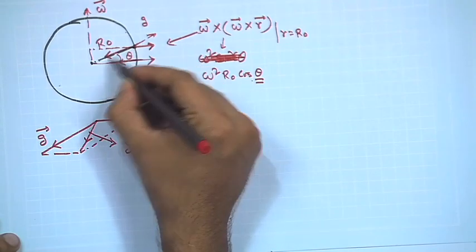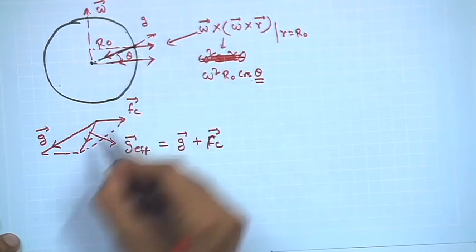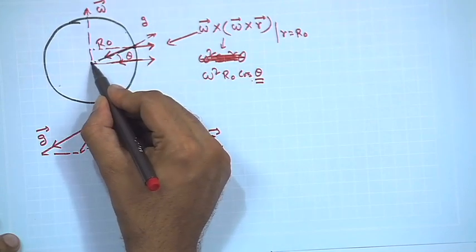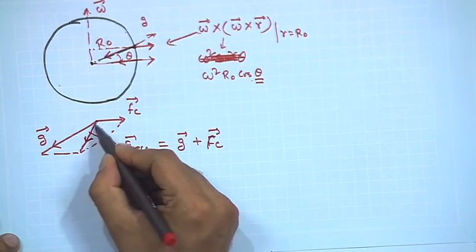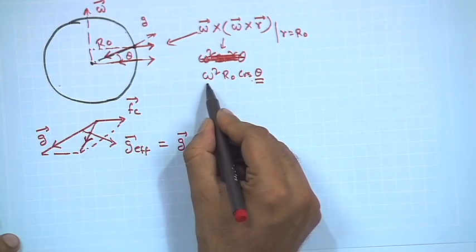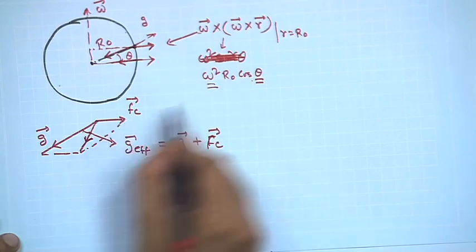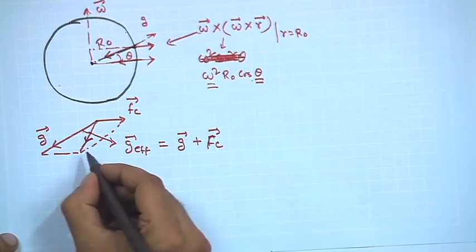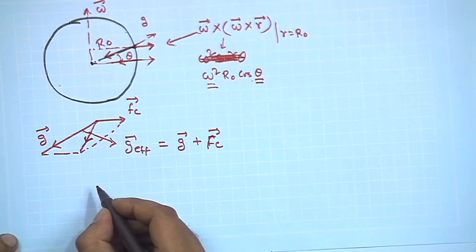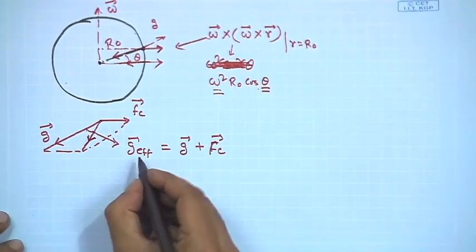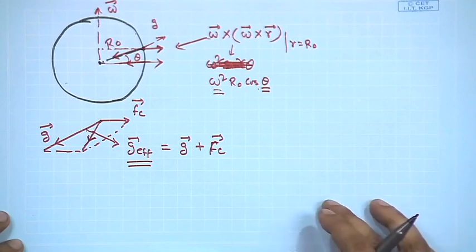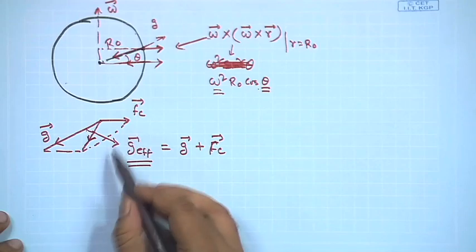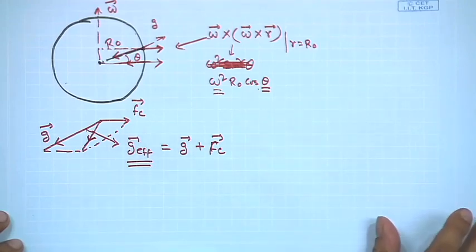So, the g effective, as we see, is not along the line joining that particular point to the center of the earth, but along a line which is slightly deviated from it. Of course, this deviation will be small, because f c has an omega square term, but it is not 0, there is a considerable amount of deviation, and this particular line is called the plumb line. Okay. So, this is what I wanted to express briefly. All I can tell you is that you can calculate in principle the change in magnitude of g at any point on earth using this relation, right.